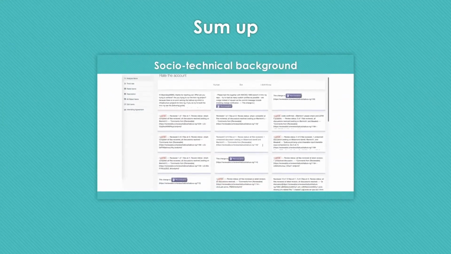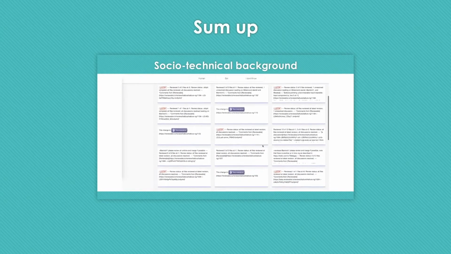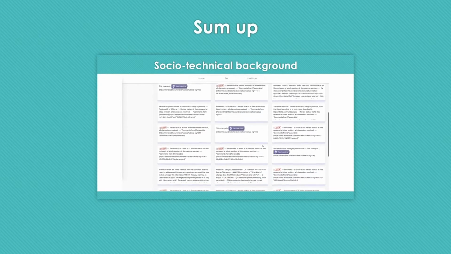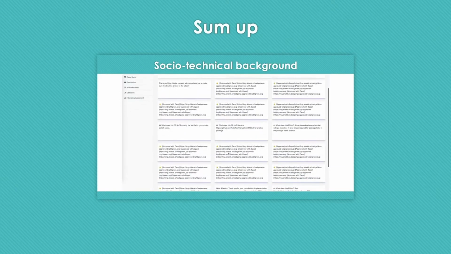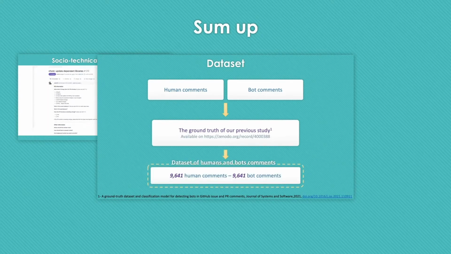To sum up, we had a problem with identifying mixed accounts, so we decided to have a more fine-grained model and predict the type of comments instead of accounts. We created a dataset of human comments and bot comments from the dataset we created in our previous study.